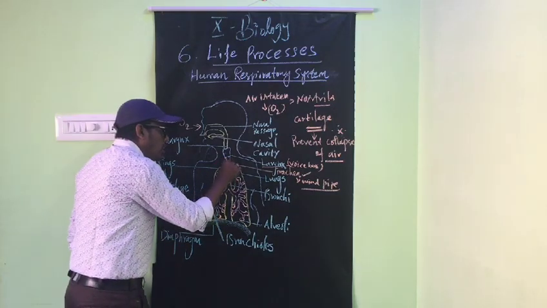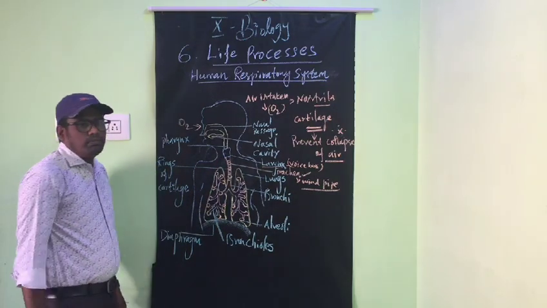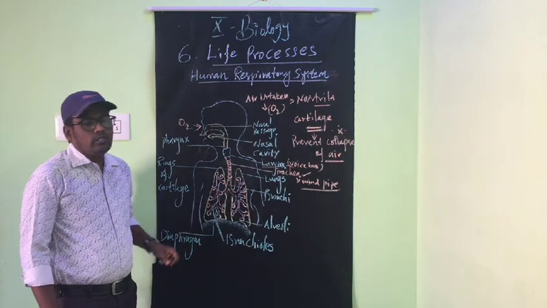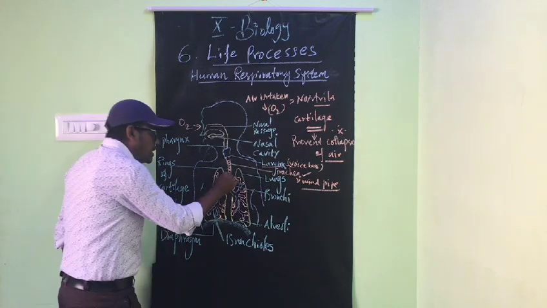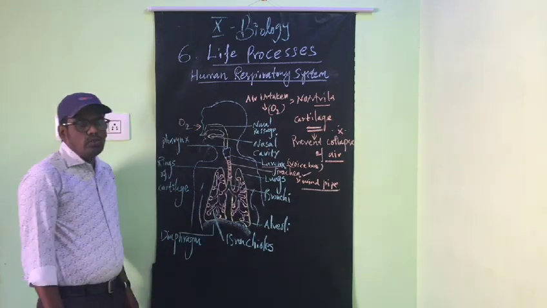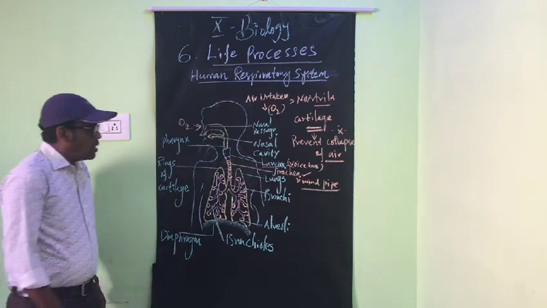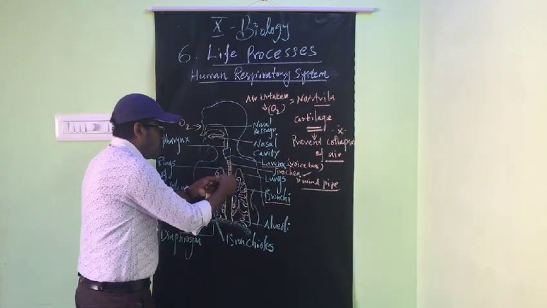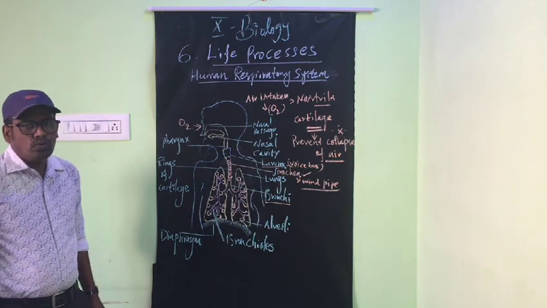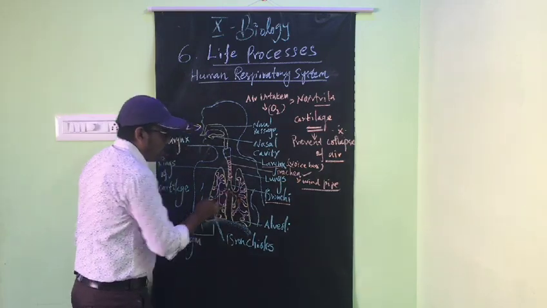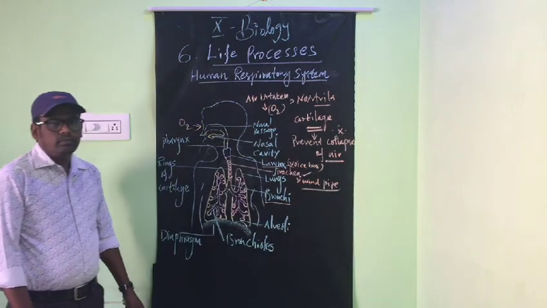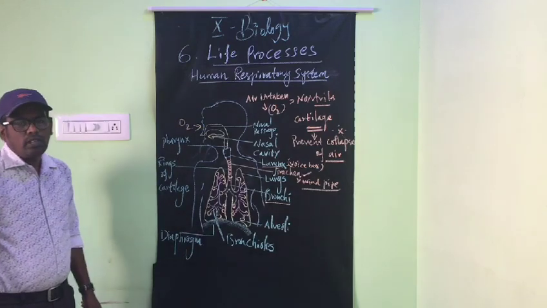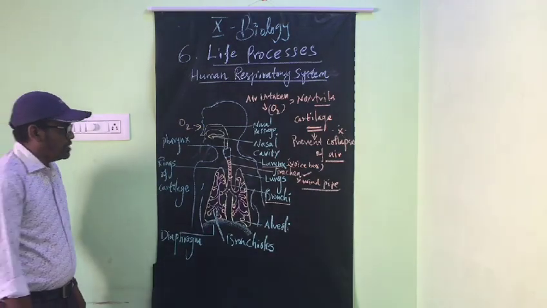Then the trachea stops at a particular point and is divided into two, the right and the left part. This is called the bronchi. Bronchi means the trachea divides into two parts. And here the lungs are present.